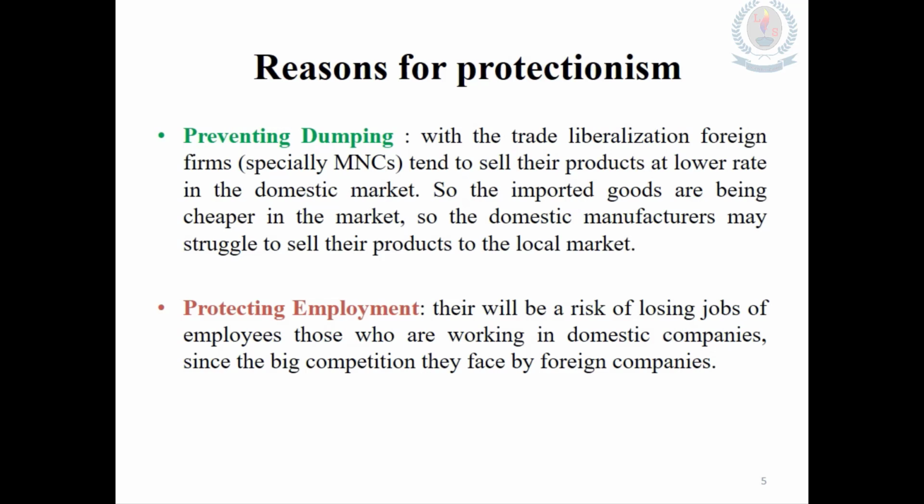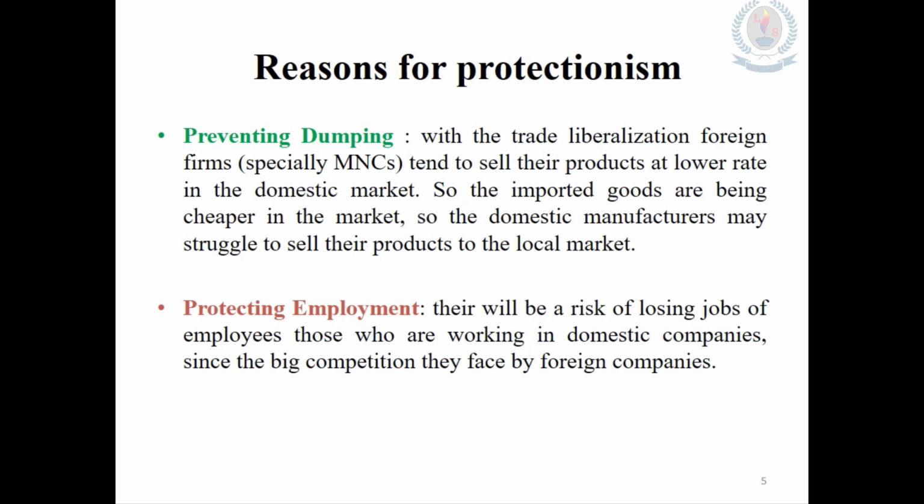So they cannot sell their products at a cheap price in the domestic market. Therefore, these domestic manufacturers are struggling to sell their products to the local market. Therefore, in order to prevent this dumping or the very low market prices, governments are taking protectionism actions.